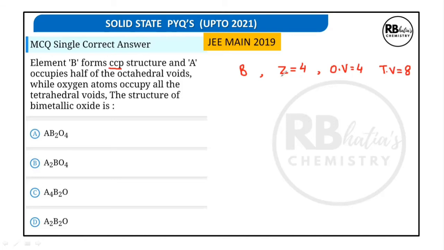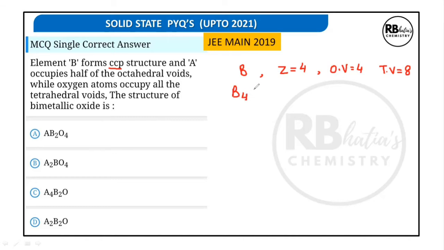You may also consider Z to be 1, then octahedral voids will be 1 and tetrahedral voids will be 2. You can assume the ratio or the actual number. So B forms a CCP structure, that means B is going to be 4.